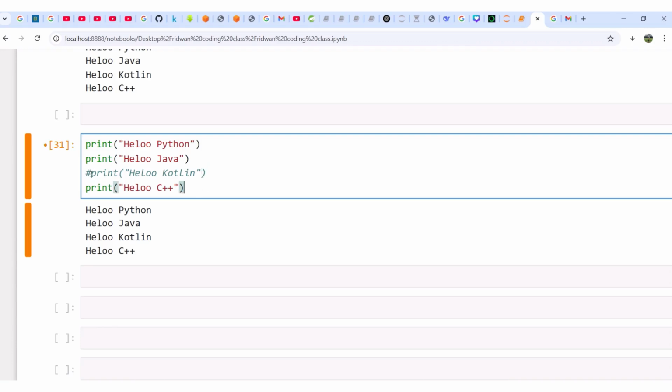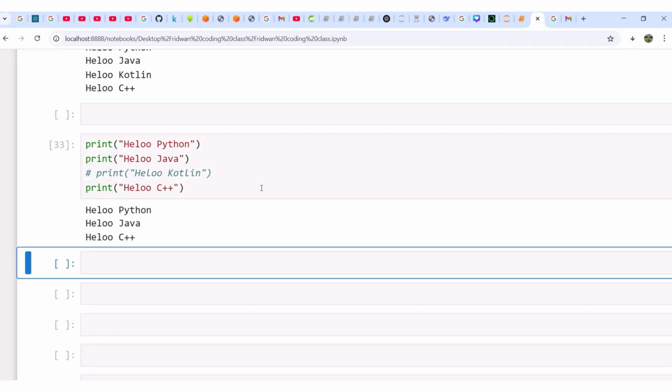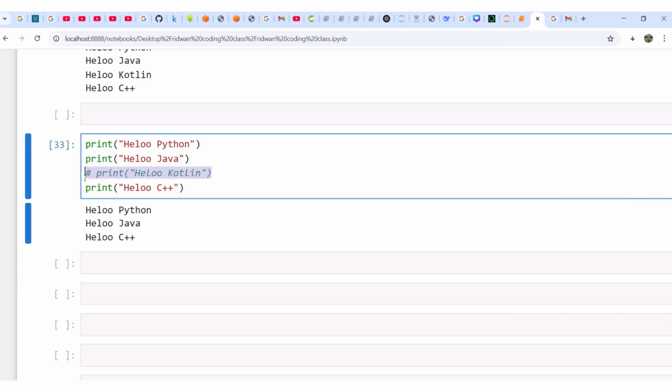Okay, so look at this. Just use this one hashtag. If I use one hashtag here and I execute the code, can you see now? Aha. That means it will see this one as a comment. This line, it will see it as a comment.